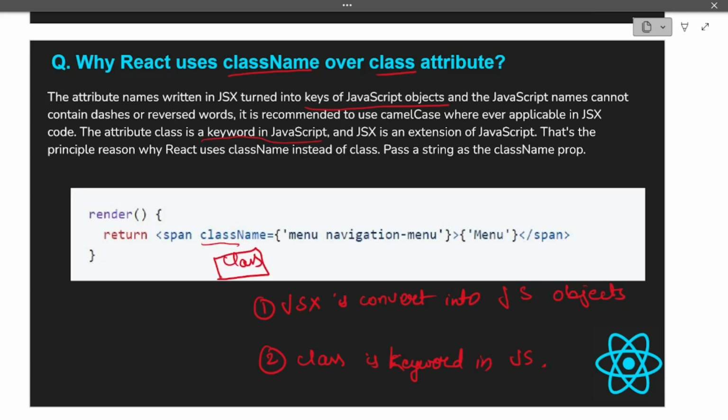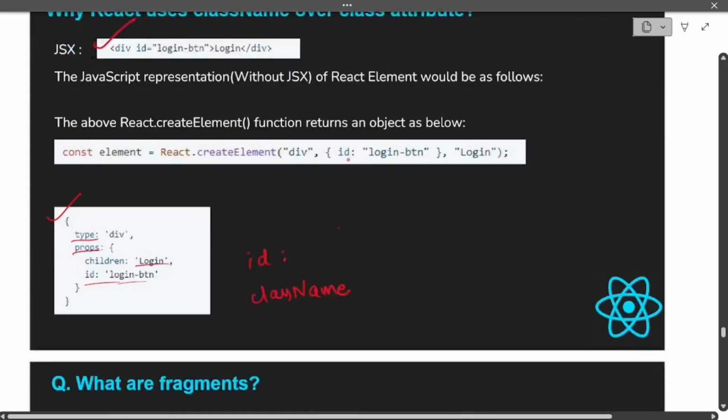Now, instead of this, because first of all class is already reserved, we cannot make use of that. And the second reason is it cannot have spaces or dashes or anything in between. So in order to avoid any confusion and for the DOM to understand the objects clearly, we have adopted this naming convention in JSX that any attribute will have a camel casing convention. So these are the main reasons for it.